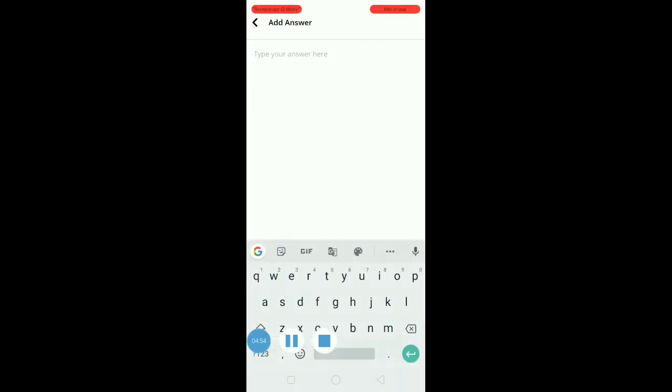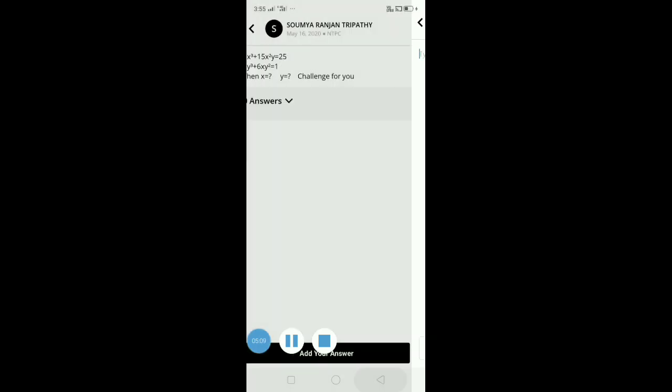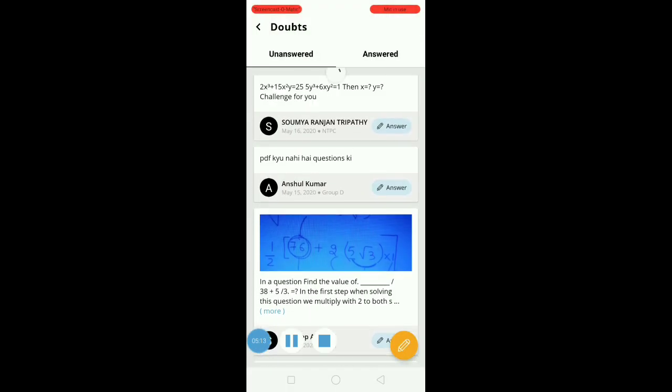You can add your answer by typing with the help of the mobile keyboard. Here you can type anything and submit it. There is the option submit, so you can submit, or you can also upload the photo of any answer. So there are different facilities available in the doubt section.